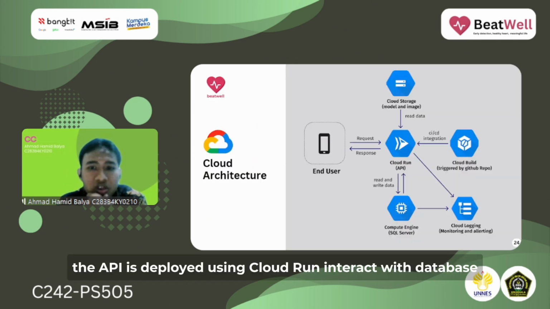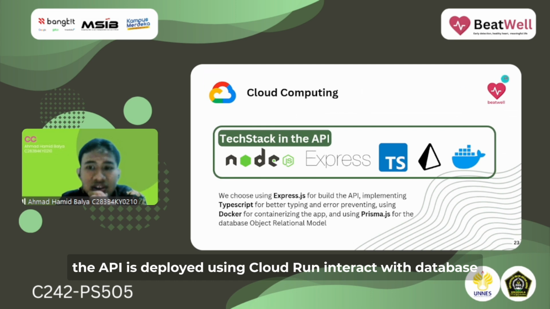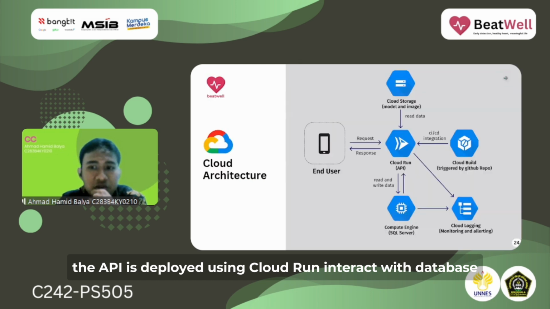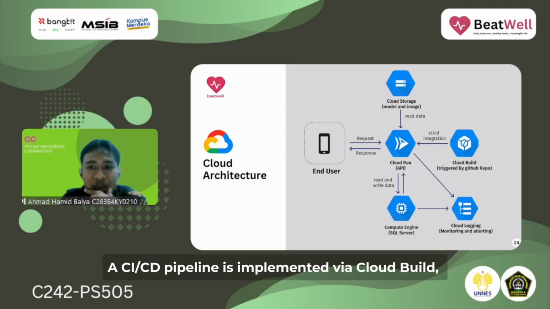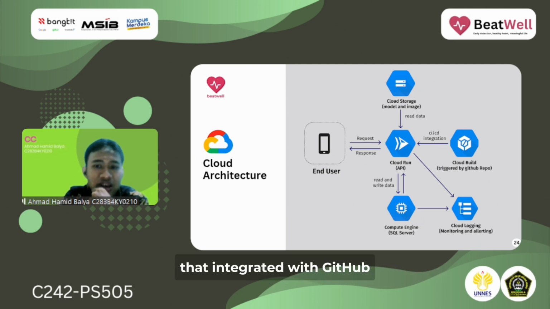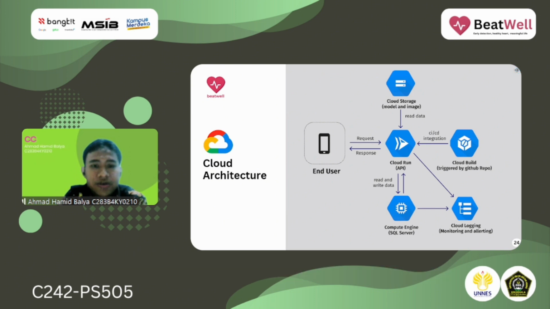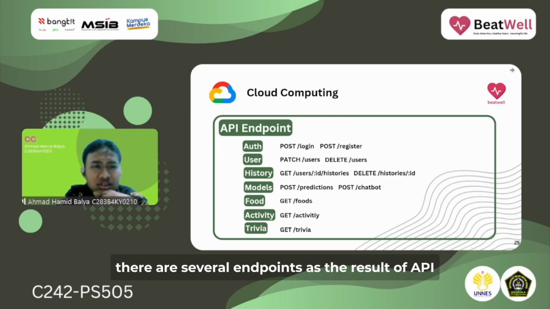The API is deployed on Cloud Run, interacts with a relational database on Compute Engine, and uses a storage service for the ML model and image assets. The CI/CD pipeline is implemented via Cloud Build, integrated with GitHub. Plus, Cloud Logging and alerting ensure real-time monitoring and quick issue resolution. These are the results of the API endpoints.